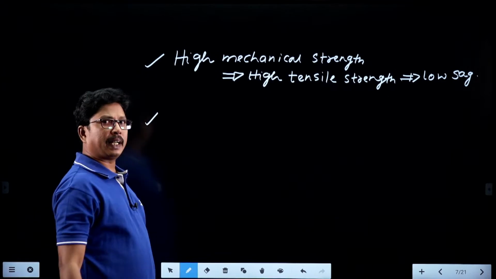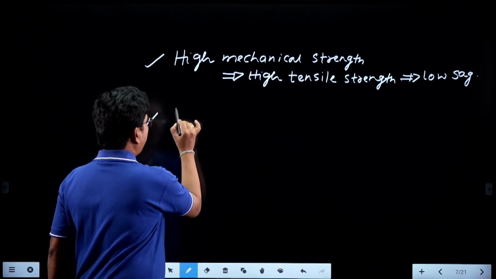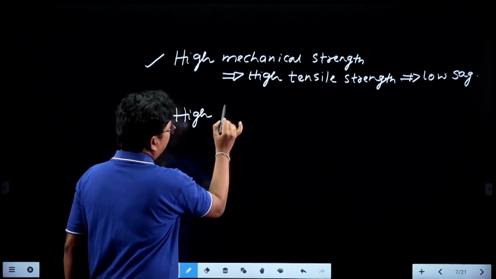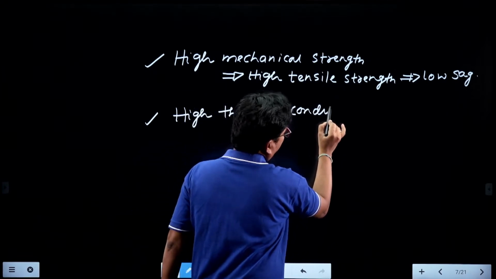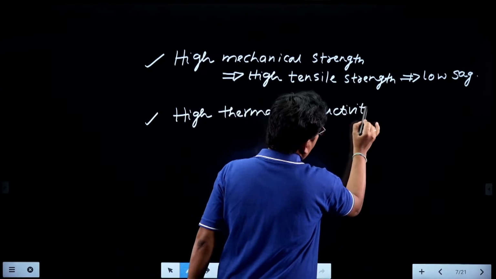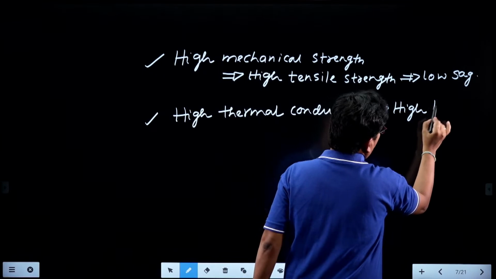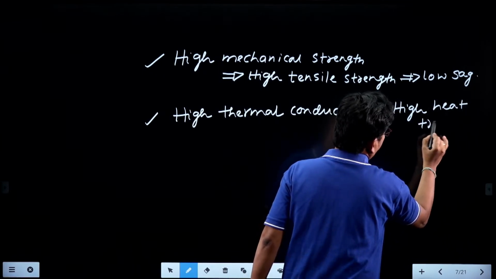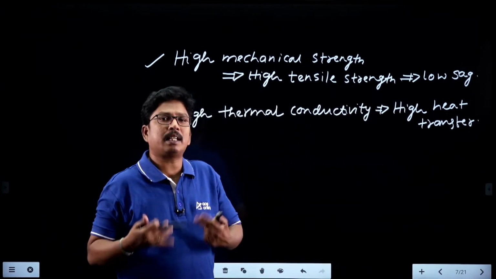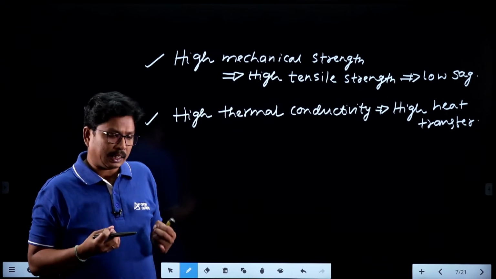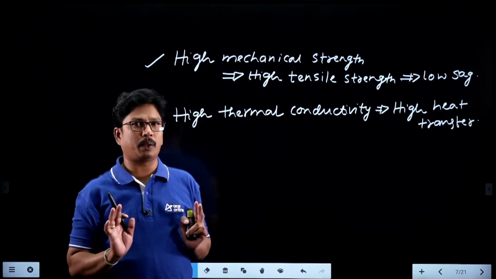One more property we can take: every conductor should have high thermal conductivity. Thermal conductivity is nothing but heat transfer, so we can say high heat transfer. What is the advantage of thermal conductivity, students? A conductor having high thermal conductivity means it can transfer heat from one location to another location.